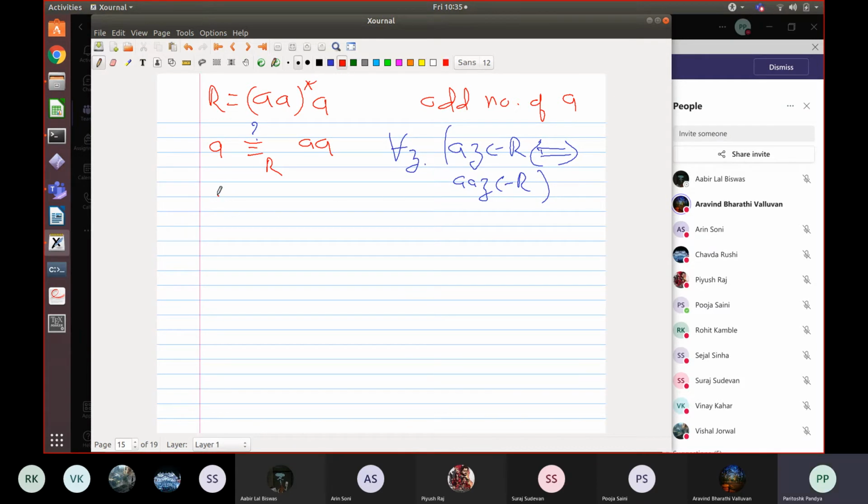Arvind says the following: if you extend the left hand side with a blue A, and extend the right hand side, which is AA, with a blue A, then the left hand side is not in the language, right? So this one belongs to R, but this does not belong to R. So these two cannot be equivalent. Correct. What about A and AAA?